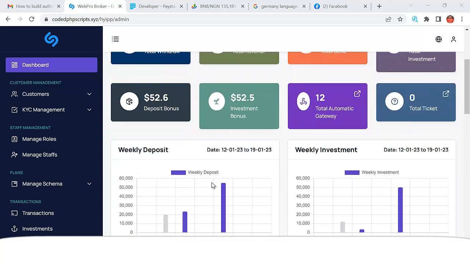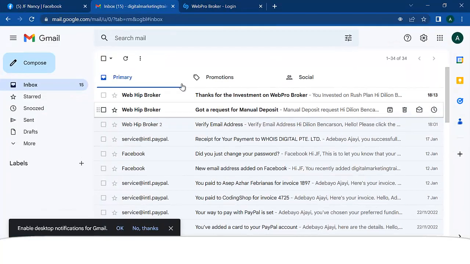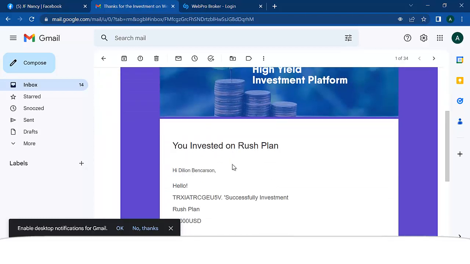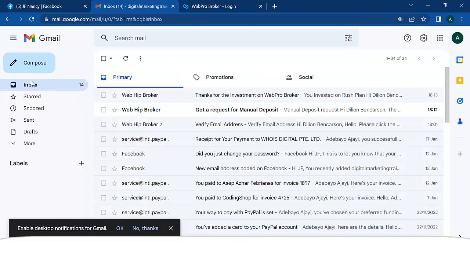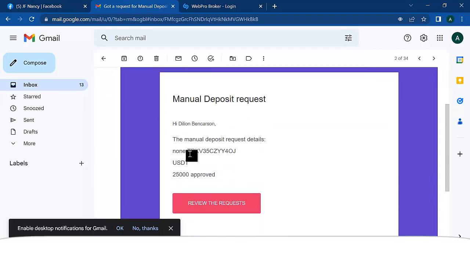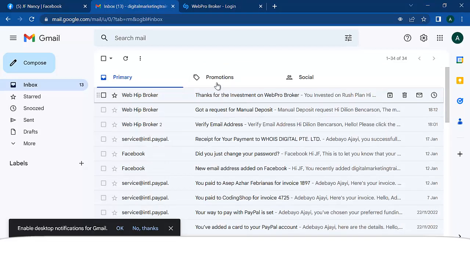All right, guys. Let's quickly log into the account that we created before and see if our investment has dropped. We created an account before and we funded that account, and then the account was already counting. So let's go back to the account. Okay, so this is the email, and you can see "Thank you, you've invested in Rush Plan." "Hello, Professor successfully invested Rush Plan." We made an investment. The manual request was approved.